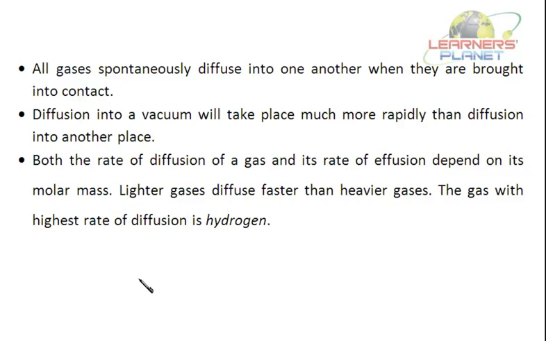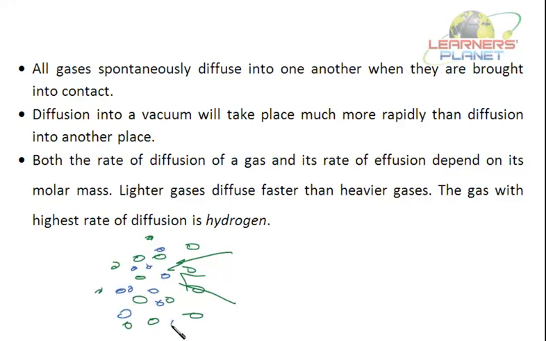The particles are scattered in gases, and the space between them is large, so easily the particles of other gases can mix over here. Like this, they will be in constant motion and they'll hit each other.